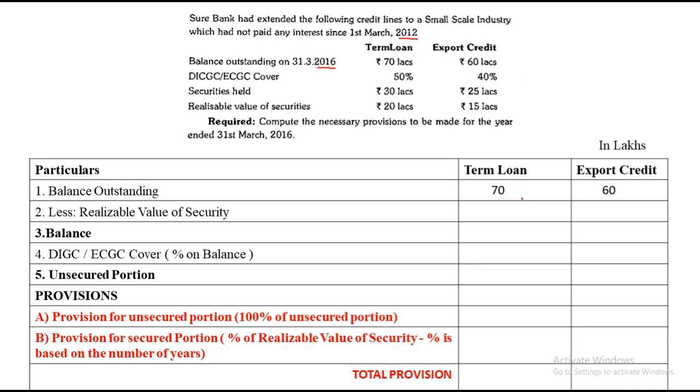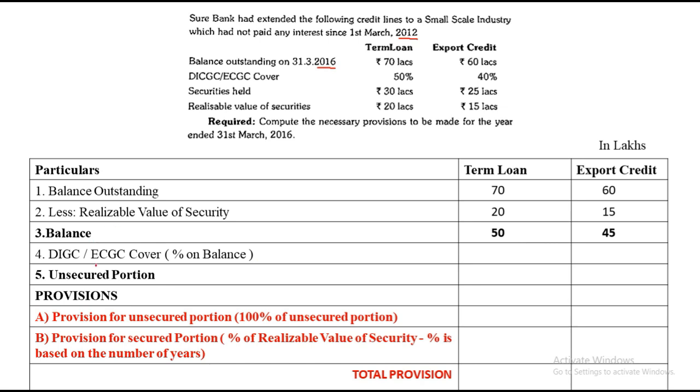Step number 2, we need to less the realizable value of security. If you can see here, the realizable value of security is 20 lakh and 15 lakhs. So we noted that down. 70 minus 20 is 50, 60 minus 15 is 45. So we subtract and we get the value of our balance.